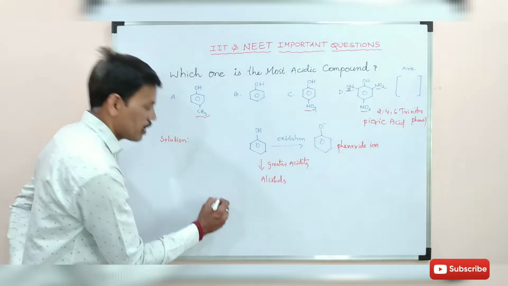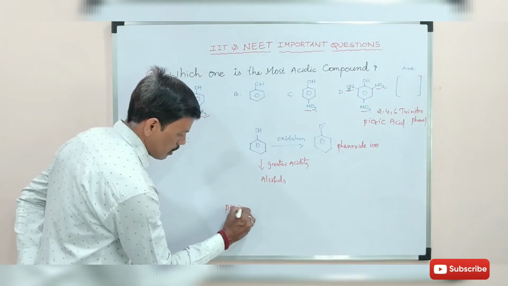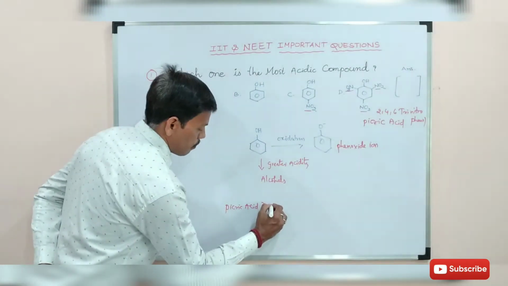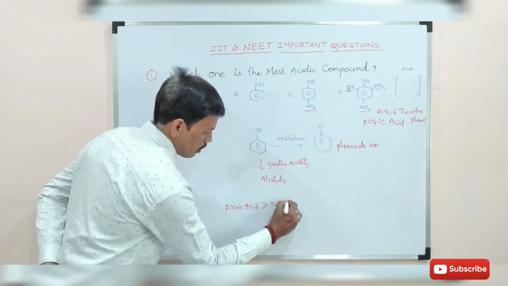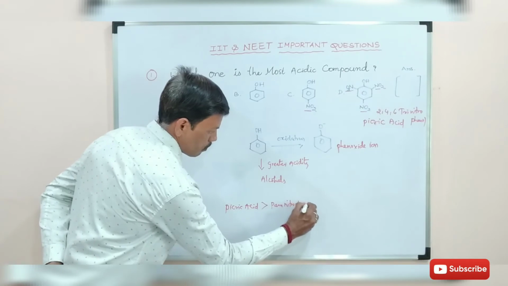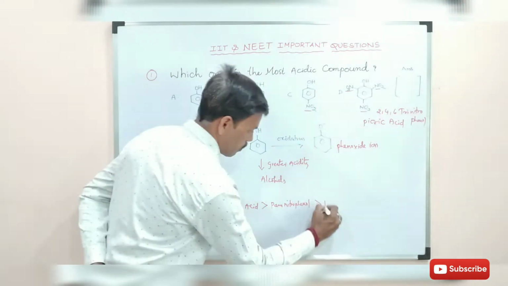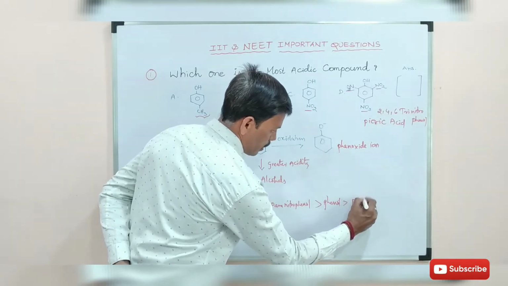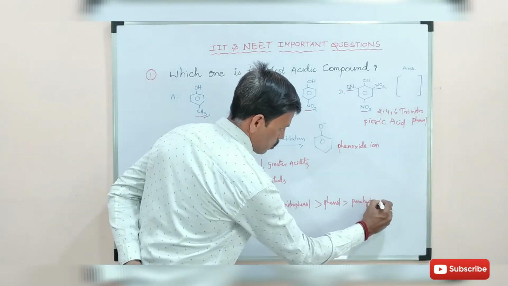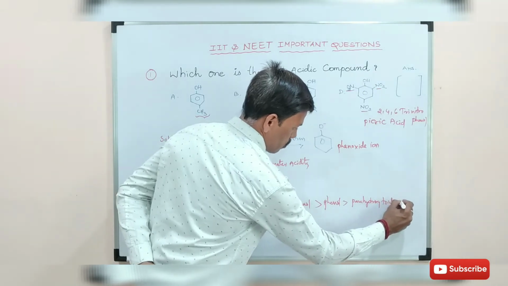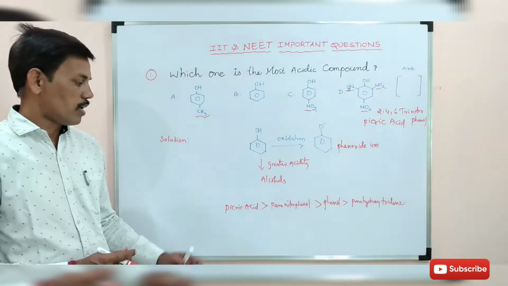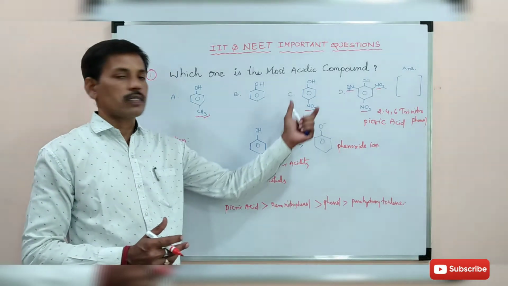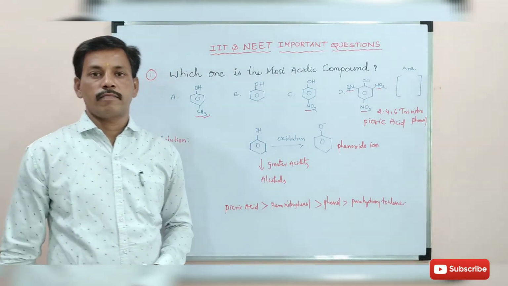So the first is picric acid, then para-nitrophenol, then phenol, and after that para-hydroxytoluene. This is the order of acidic nature of all these compounds.